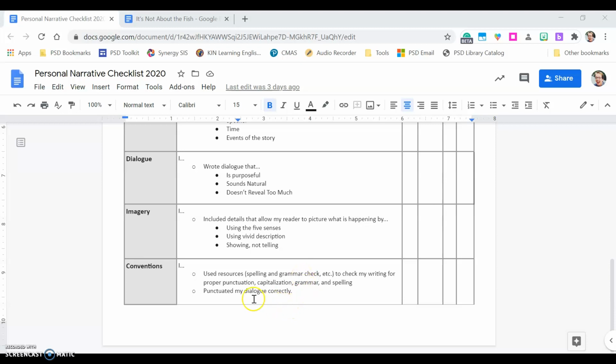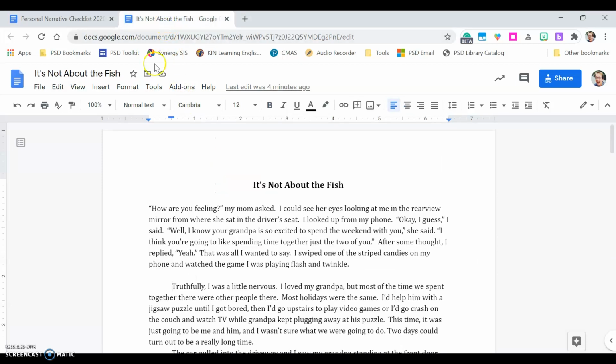Part of that has to do with spelling and grammar and all that stuff, which there's a separate video on. But part of that also has to do with punctuating dialogue correctly, and that includes indenting in the places where it needs to be indented, and how those dialogue tags, like the "he said" or the "my mom exclaimed," function with the thing that's being said. So let's look at an example. We can talk through how all of that would work.